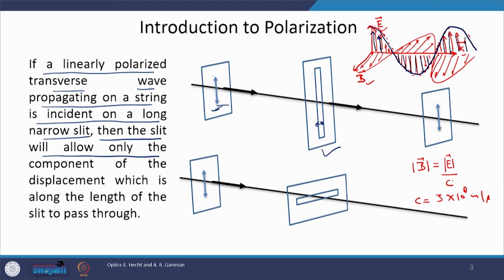It means the slit will allow only the component of the displacement which is along the length of the slit to pass through.